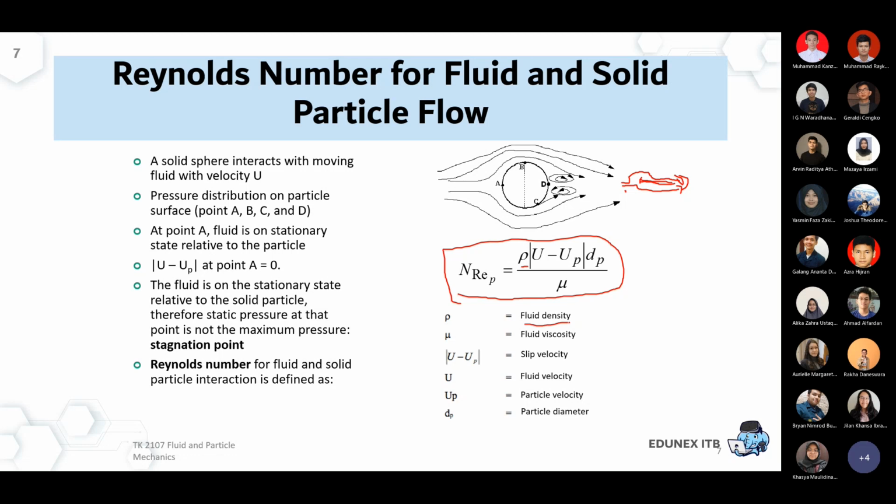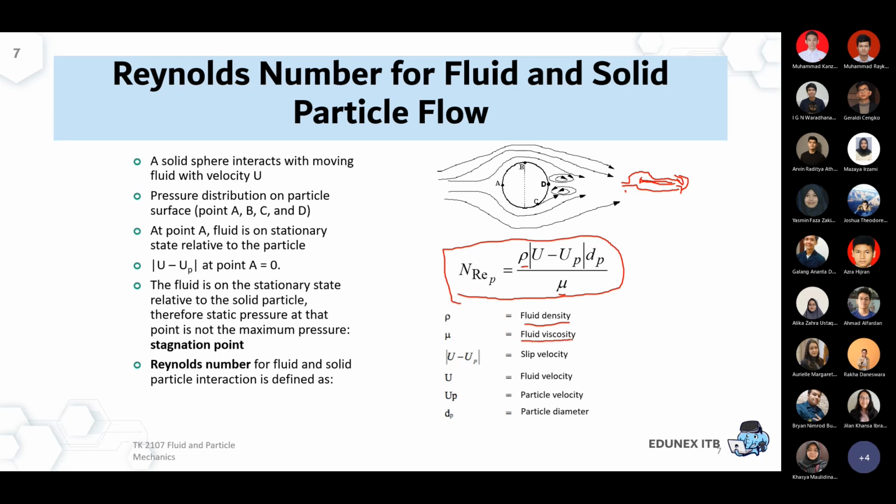So if we're talking about it being fluidized by air, for example, you can still use the density of the oxygen and the nitrogen. That part is still the same as the typical Reynolds calculation. The mu part is also quite simple, in that it still uses the fluid viscosity.